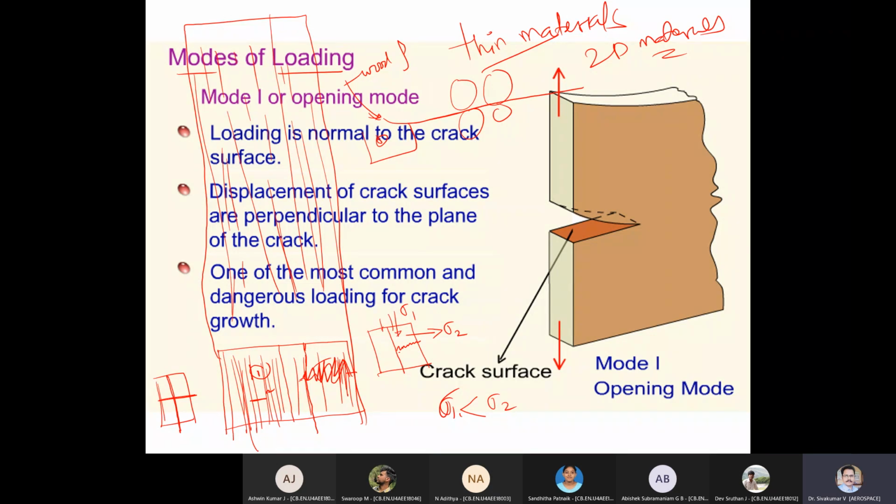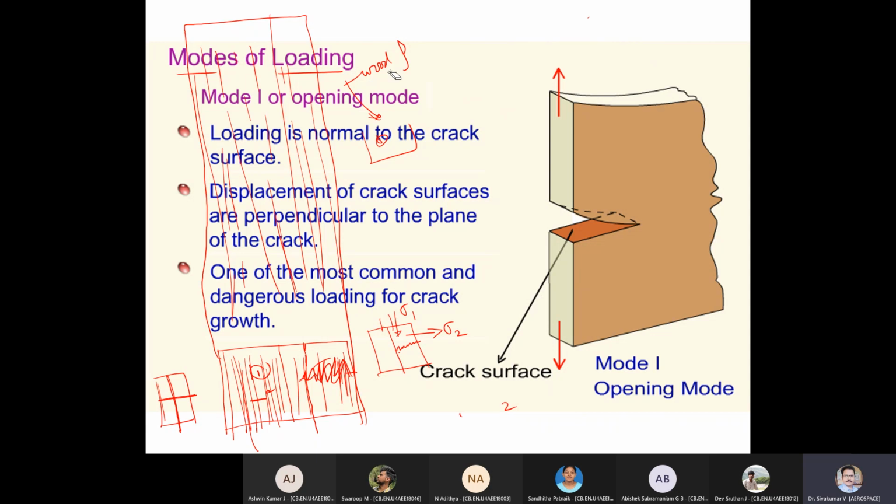The alignment, all those things. And then one more postulation you can make. You can see here, this is your newspaper.